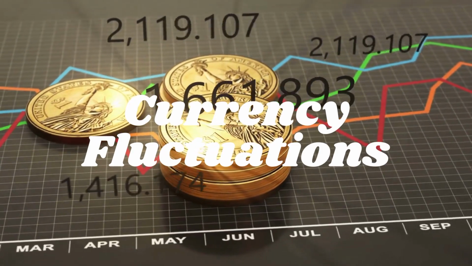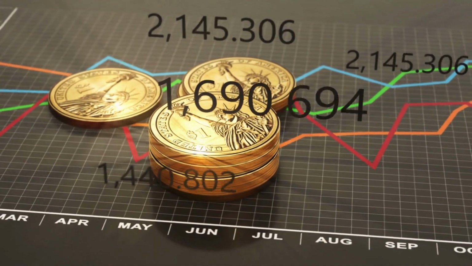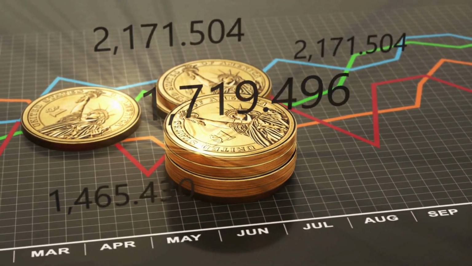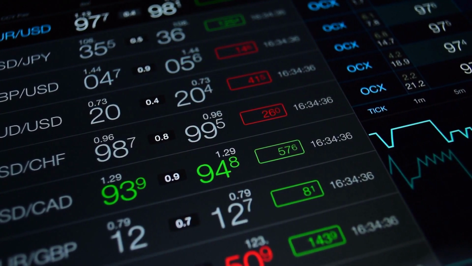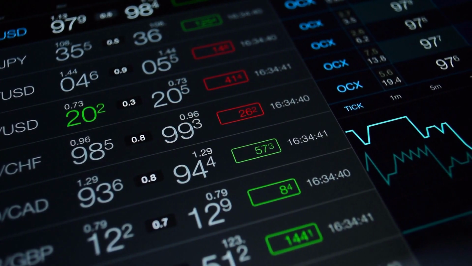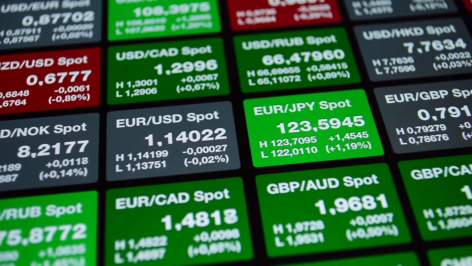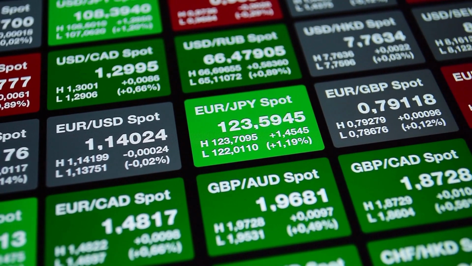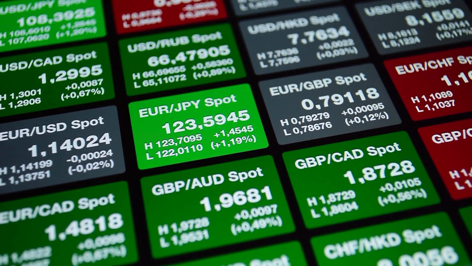Another major drawback of Brexit to the UK economy is the fluctuations in the value of the pound. The uncertainty surrounding Brexit has led to fluctuations in the value of the pound, which has had a negative impact on the UK economy. The devaluation of the pound has made imports more expensive, which has increased inflation and reduced purchasing power for consumers. On the other hand, the devaluation of the pound has made exports cheaper, which has made UK goods and services more competitive in the international market.